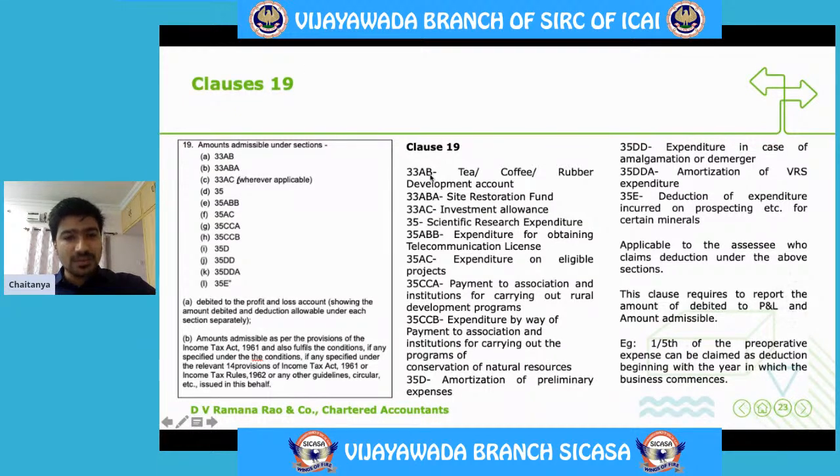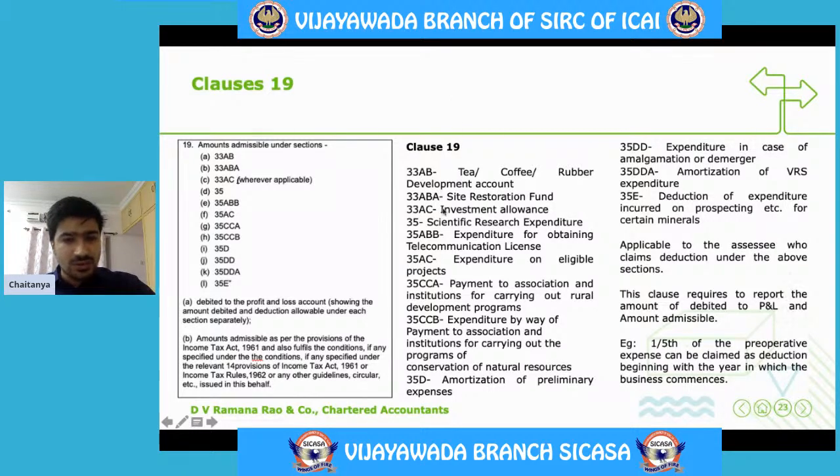What is 33AB? 33AB talks about SSEs in the business of tea, coffee, or rubber, and they are contributing to the development account. 33ABA talks about site restoration fund. 33AC talks about investment allowance. 35 talks about scientific research expenditure. 35ABB talks about expenditure for obtaining telecom license, so on and so forth.